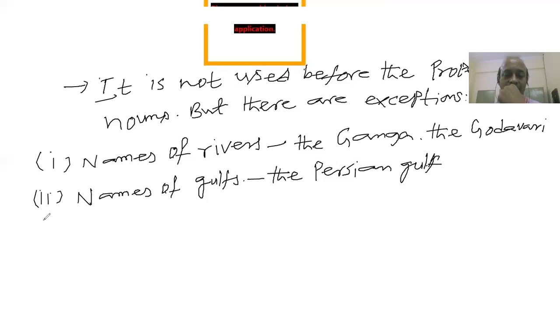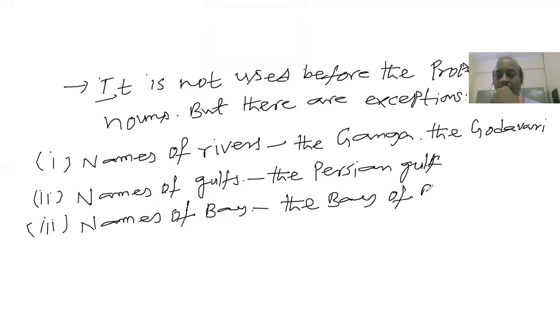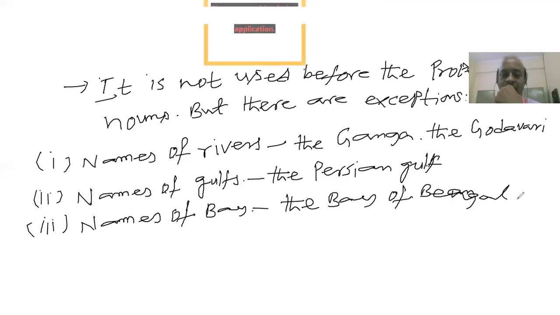Similarly, the other exception is names of bays. You can say the Bay of Bengal. This is an exception. The Bay of Bengal, right?